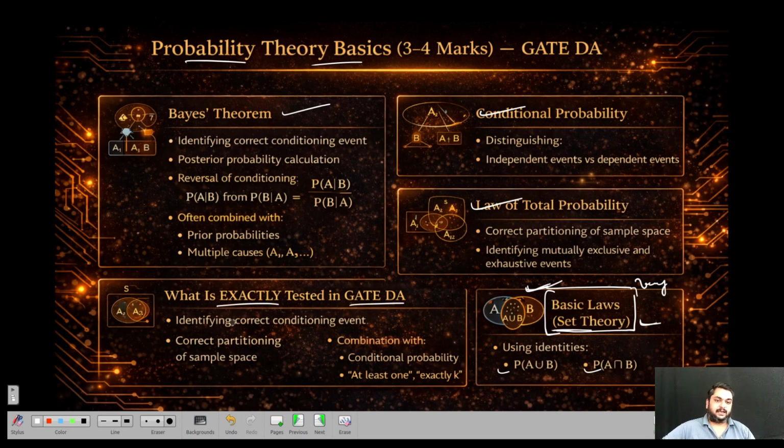What is exactly tested in GATE in this part or in these topics? Identify correct conditioning events. That is the conditional probability. So here you'll mostly test your logical reasoning. It means how you are going to arrange your sample space as well as your events. That is how you calculate your discrete probability.